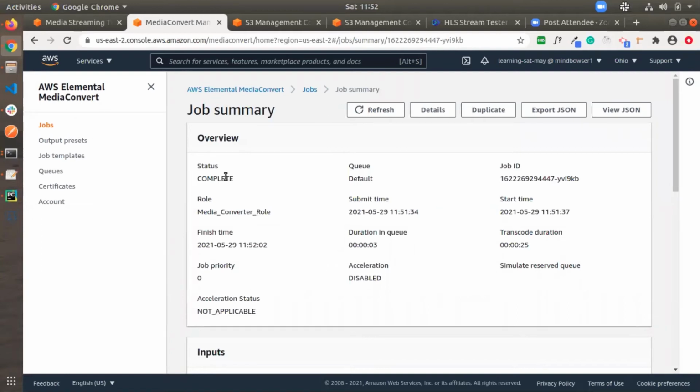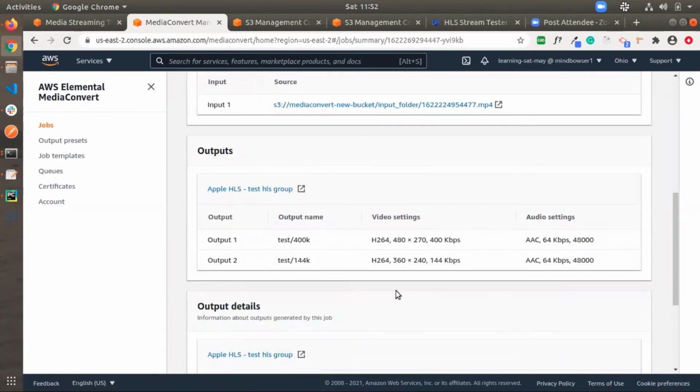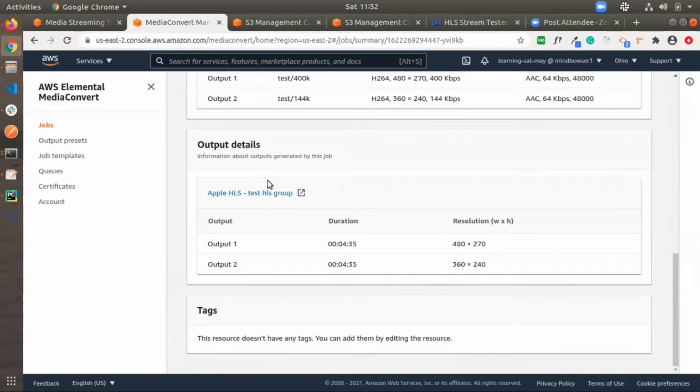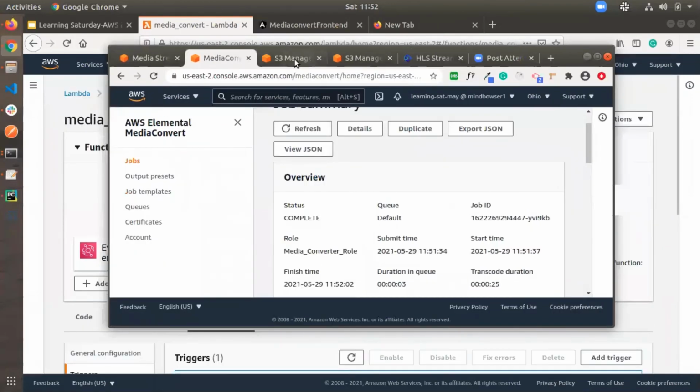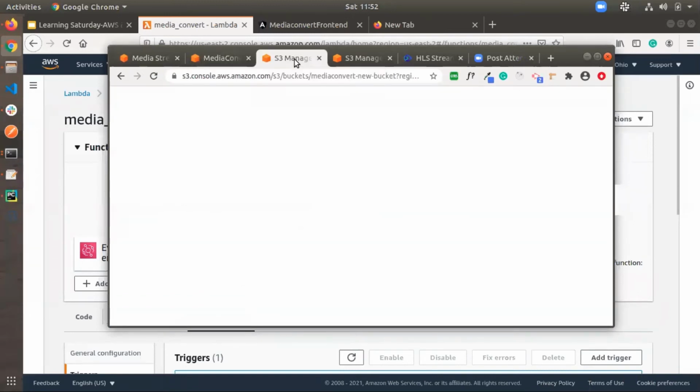The job has completed, so we can see the status of the job. After completing the job, it will show the details of that job. So after creating the job, we have two outputs, output one and output two, and here we are given resolutions. Now I will show the assets created by that MediaConvert job.